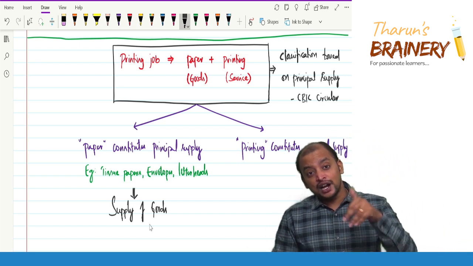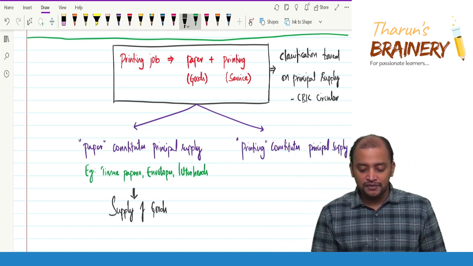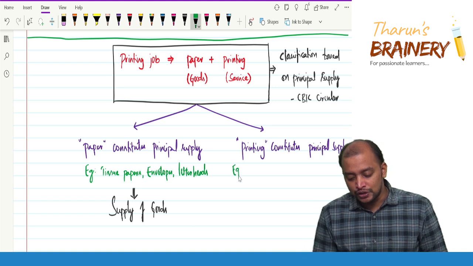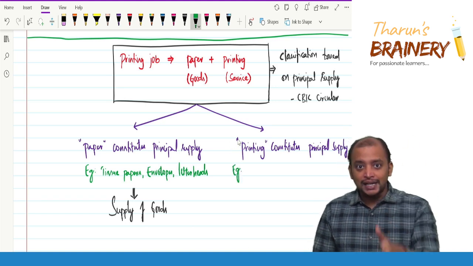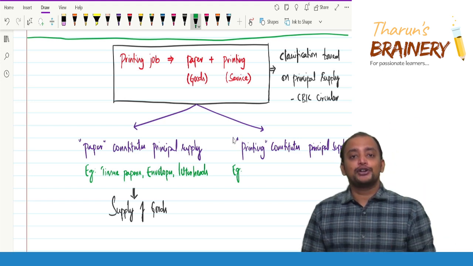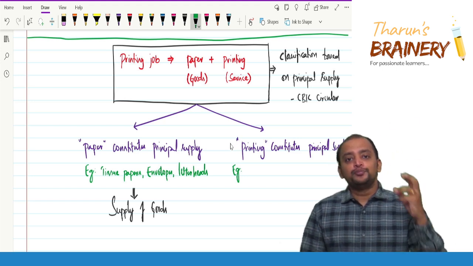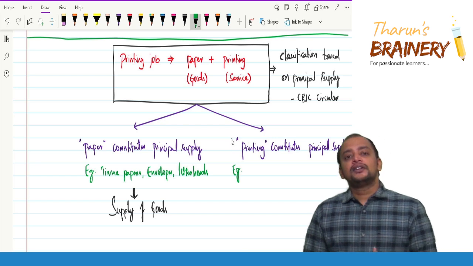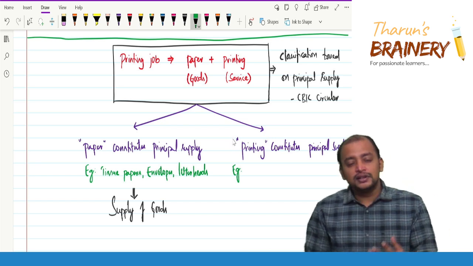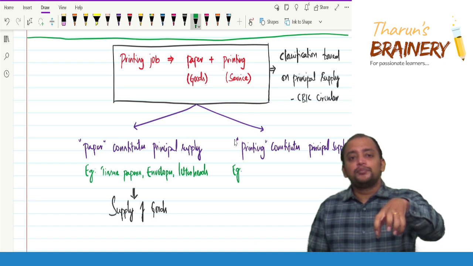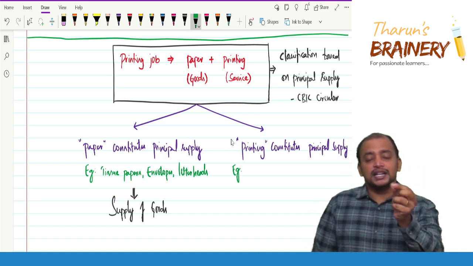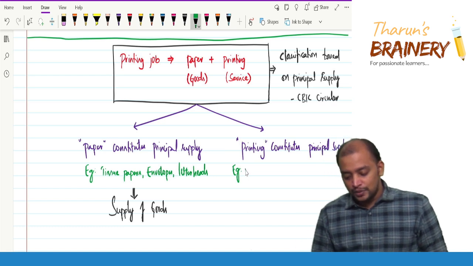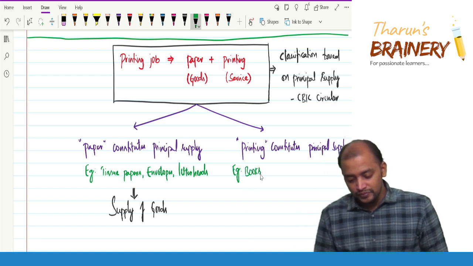Whereas printing constitutes principal supply when, for example, books. When you buy a book, you buy the book because of the paper and the binding? No, because of the content, because of the printing. And brochures, magazines, flyers, all these are only for the printing. Printing constitutes the principal supply, but the paper is ancillary there.